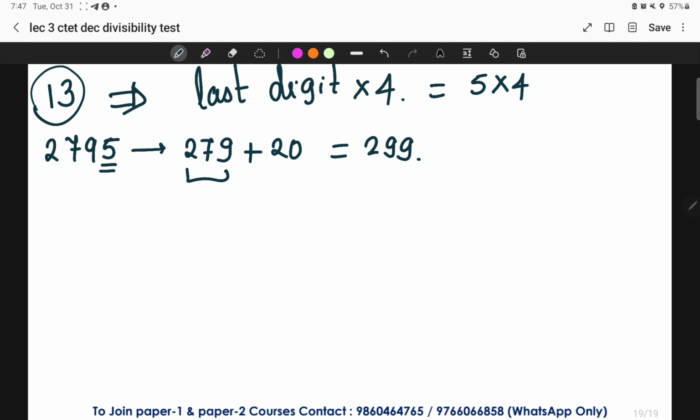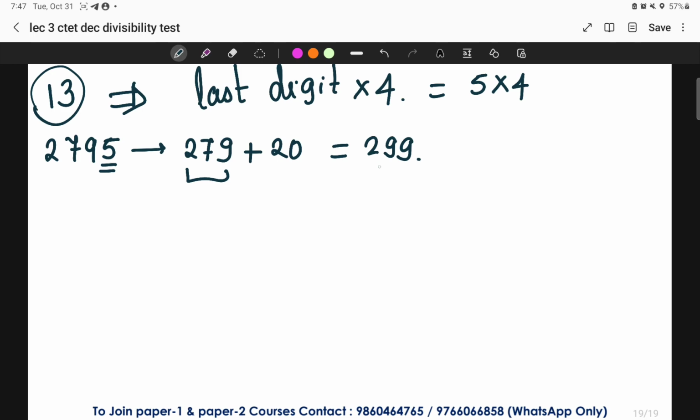Right? And repeat this process, that is, remove the last digit, multiply it by 4 and add it to the remaining number. Once again, repeat means what? You have to remove the last digit, multiply it by 4 and add it to the rest of the number. Repeat it until you get a 2-digit number. We have to do this until you get the 2-digit number.